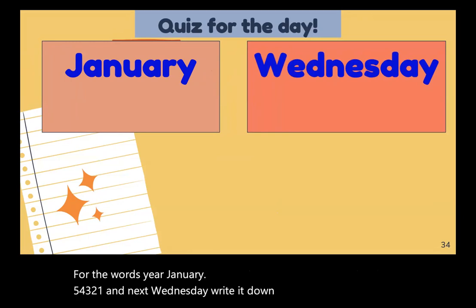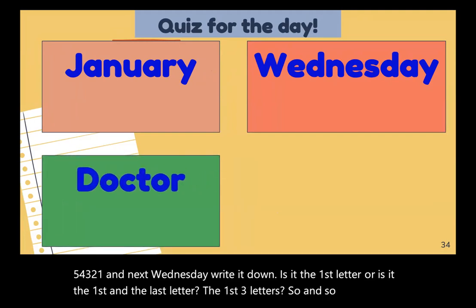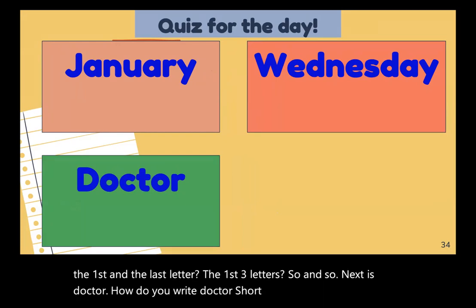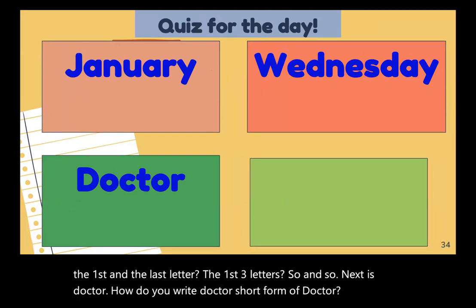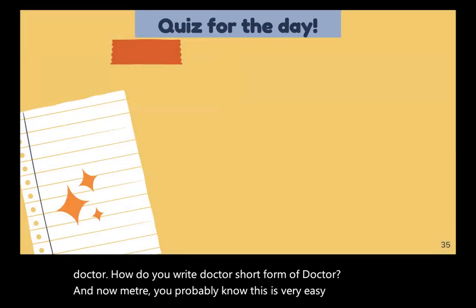Is it the first letter or is it the first and the last letter? The first three letters, so, and so. Next is doctor. How do you write doctor? Short form of doctor. And now, meter. Ooh, you probably know this. It's very easy.